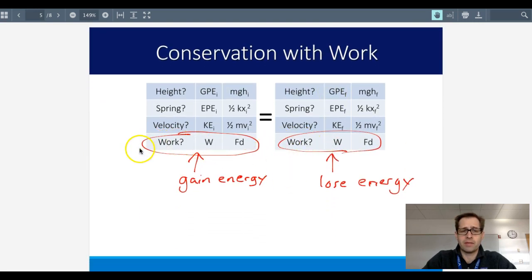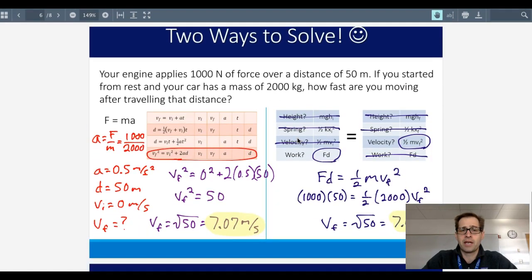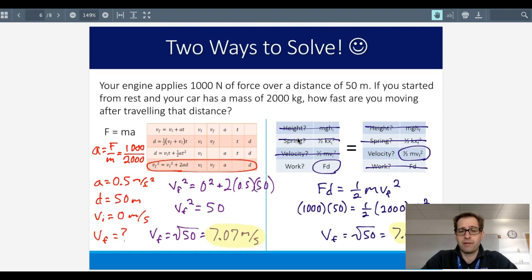And so if something gains energy through a work situation, the force times the distance, then we know that it might have an increase in potential energy or kinetic energy or even spring energy. On the other hand, if it's going to lose energy by work done, like the sliding to a stop, the energy had to come from somewhere. Maybe it was a potential energy that was stored initially or a kinetic energy. These things get put together in kind of an energy chain, so we're going to look at a couple of those. And there's actually multiple ways of solving these problems.